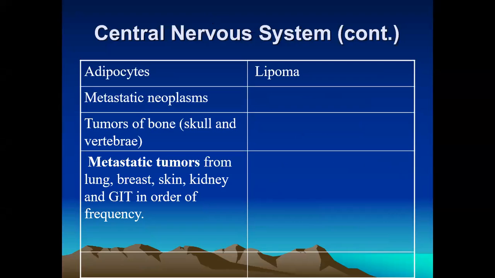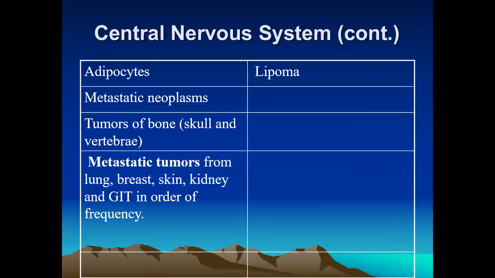The tumor with a cell of origin in adipocytes gives lipomas, the lipomatous lesions. Then there are metastatic tumors from a primary site. Metastatic tumors can also involve different sites such as bone, the skull, the vertebra and the spine.